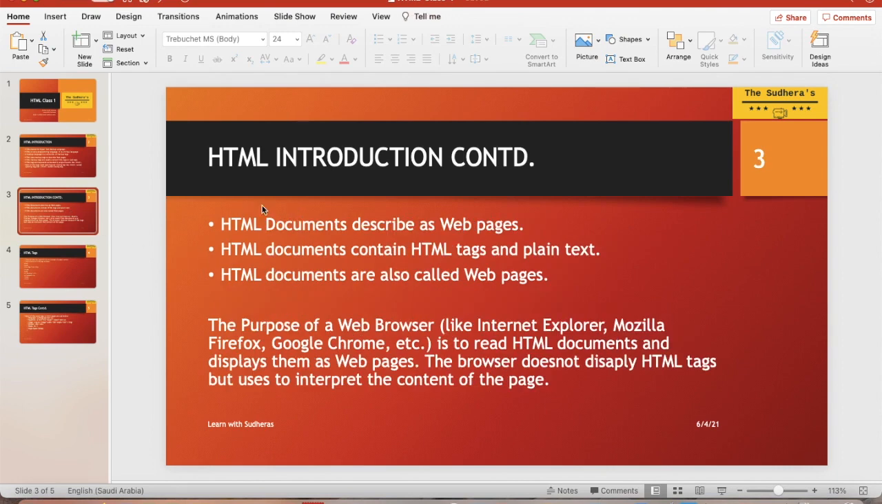So let's see more about HTML. HTML documents describe web pages. HTML document means if you create any HTML page, it is called a web page, because you see it on the browser. HTML documents contain HTML tags and plain text. Maybe I will demonstrate it in a practical way as well, because I think theoretical plus practical is the best thing. You will get a good experience from my videos, hopefully.